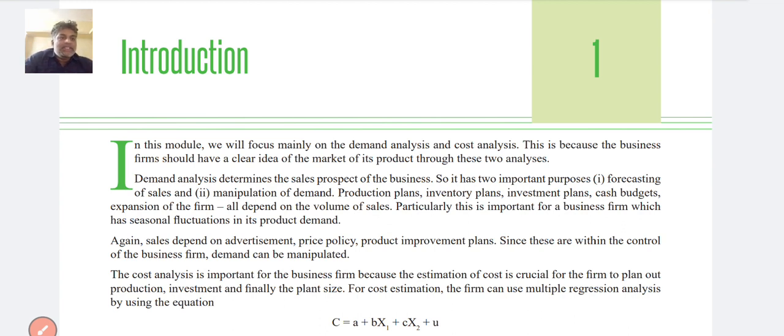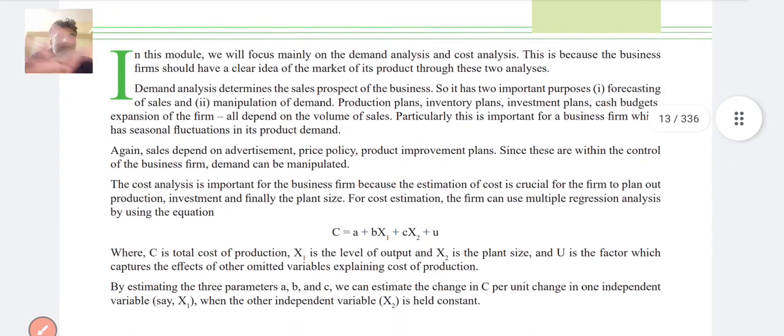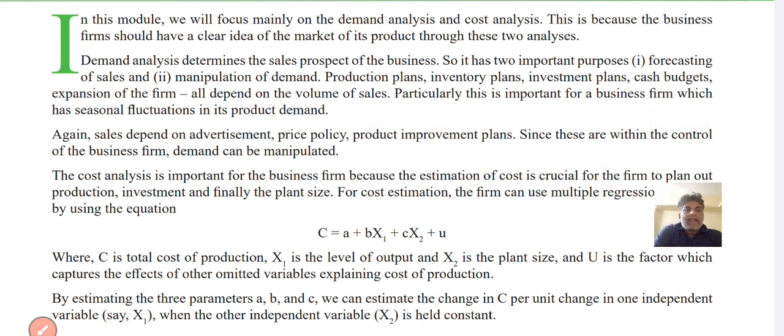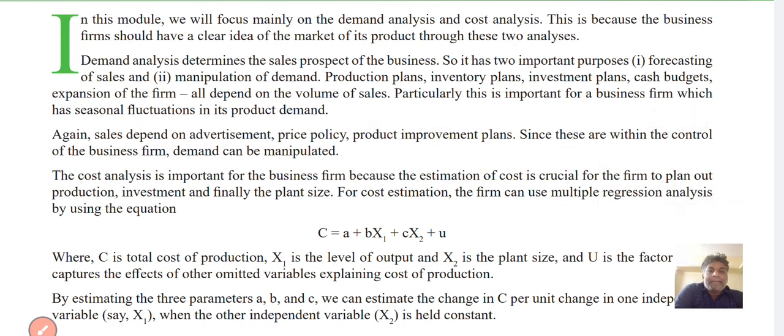The business firms should have a clear idea of markets of products through these two analyses. Demand analysis determines the sales prospect of the business. So it has two important purposes: the forecasting of sales and manipulation of demand.